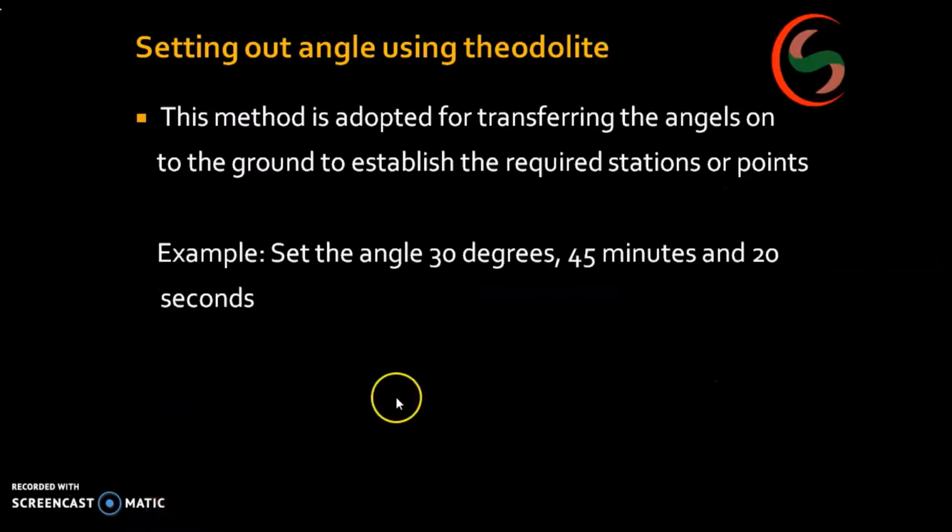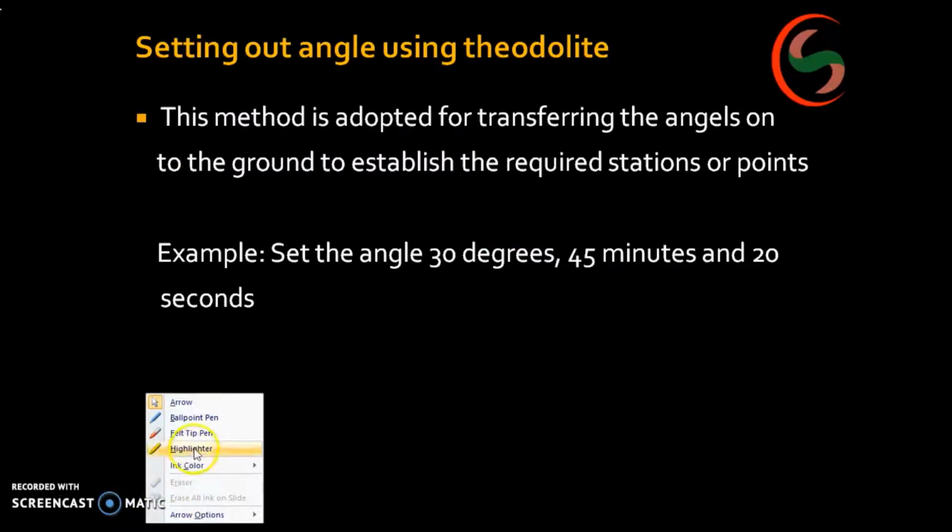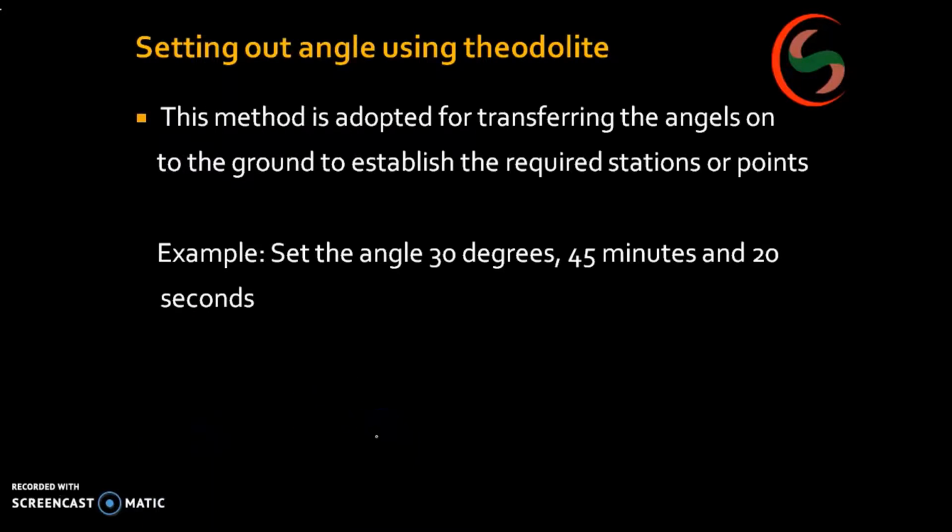Next example, setting out 30 degrees 45 minutes 20 seconds. Now how to set it? Suppose this is my instrument point, let me consider this as O. If I keep the instrument here with reference to P, I have to establish a point whose angle is 30 degrees 45 minutes 20 seconds.